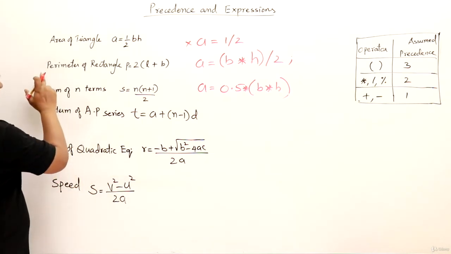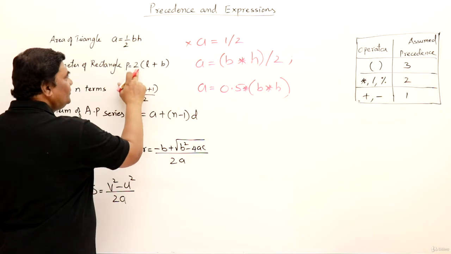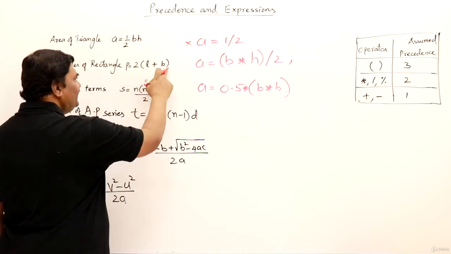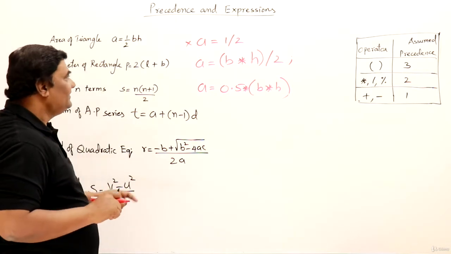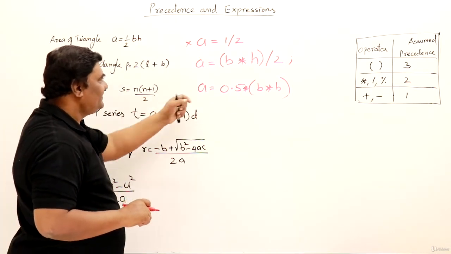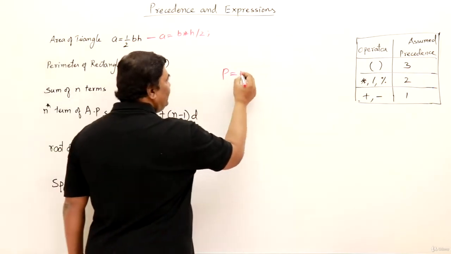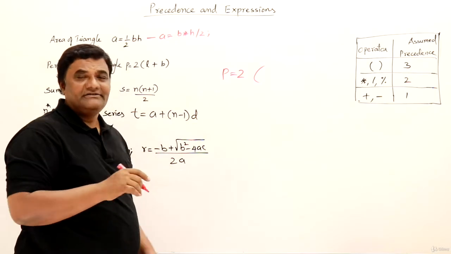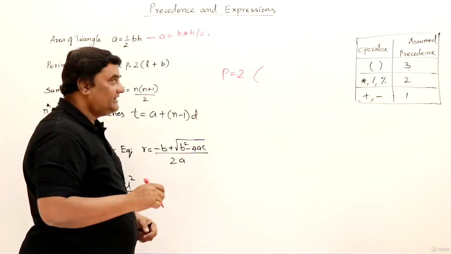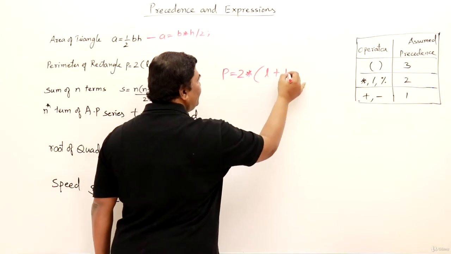The next formula is perimeter of a rectangle, right? P is 2 into L plus B, means 2 into length plus breadth. So how to write this one? I'll remove this. P is perimeter. Perimeter assigned 2 into L plus B. In mathematics again we don't write into, but here you must write into length plus breadth.